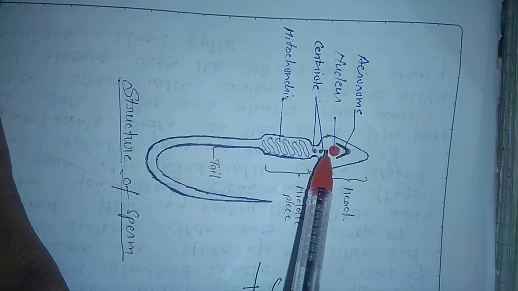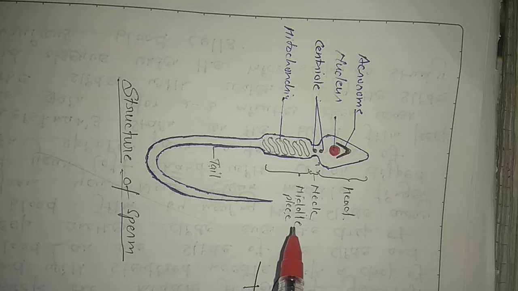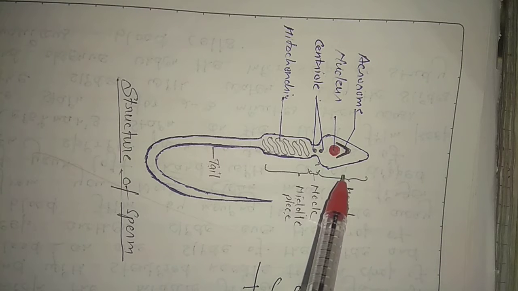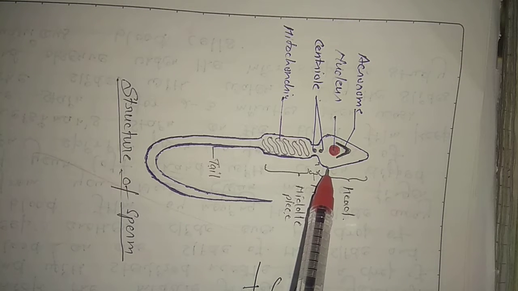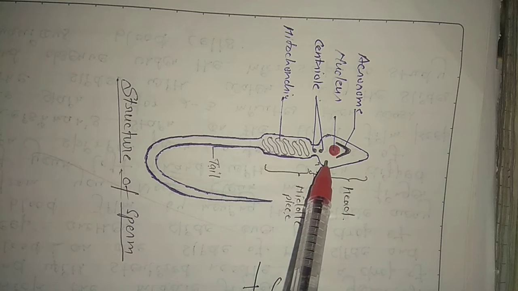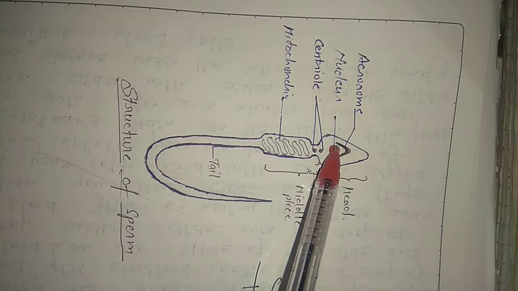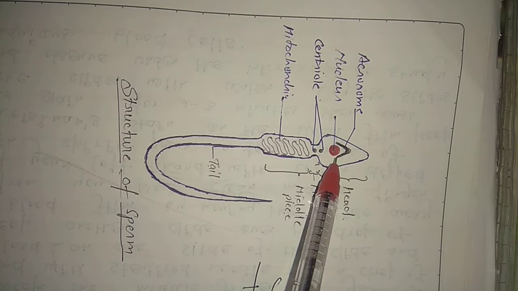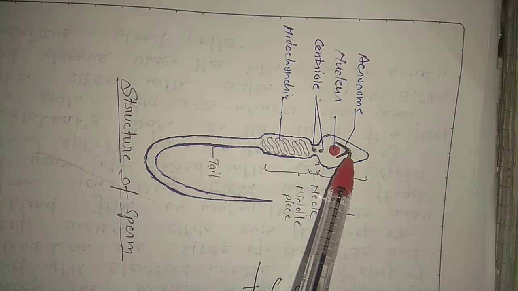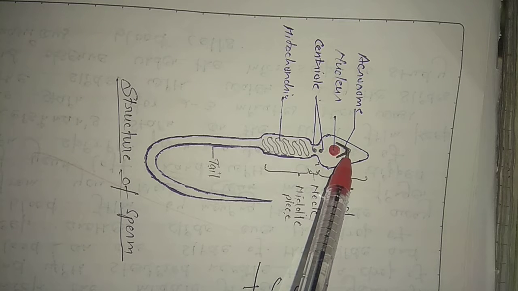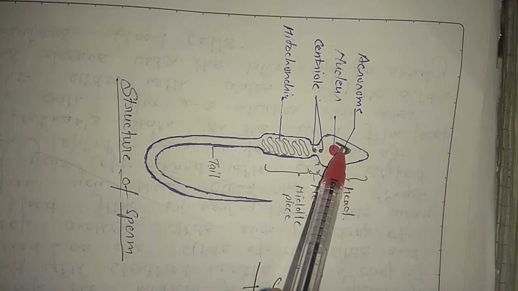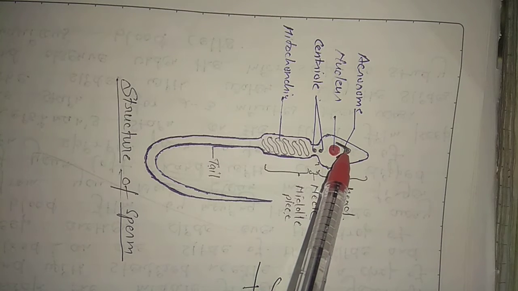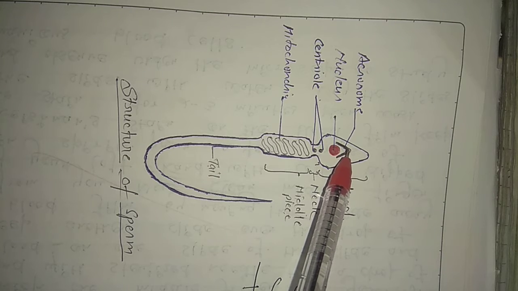The head is the anterior part of the sperm, and it consists of one big nucleus and one inverted U-shaped structure called the acrosome. This acrosome contains an enzyme called hyaluronidase, which helps dissolve the membrane of the ovum during fertilization.